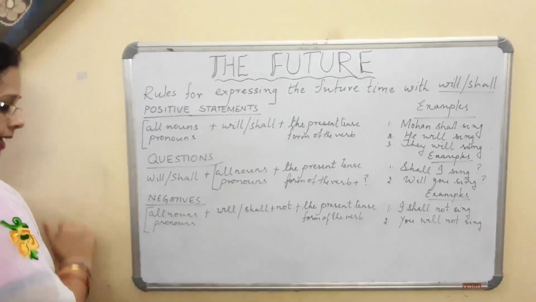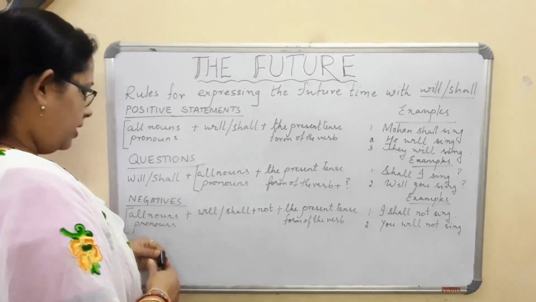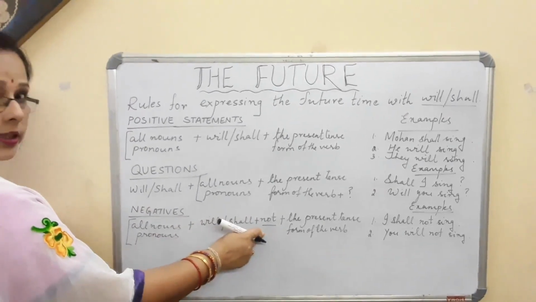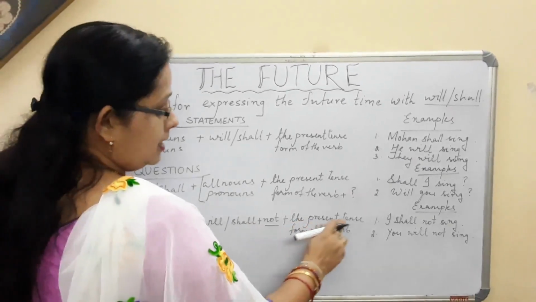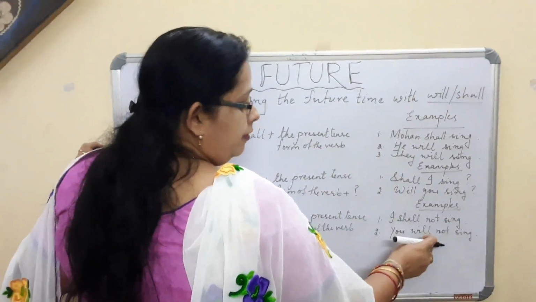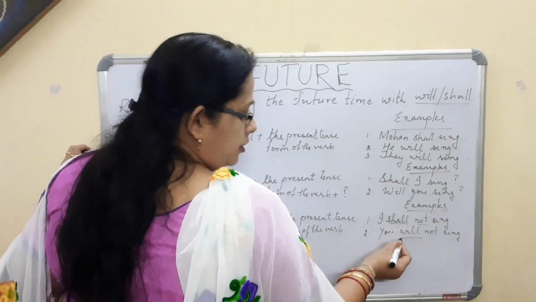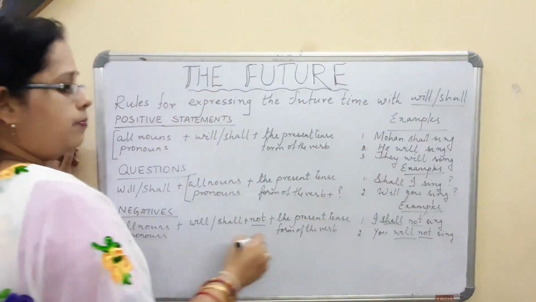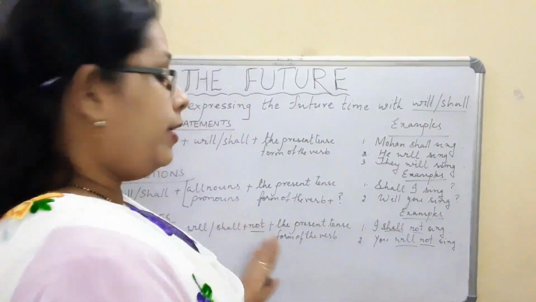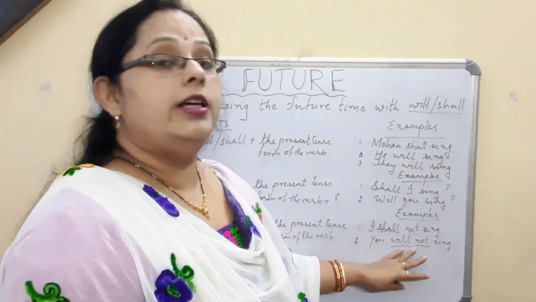Now, when we are talking about negatives, that is all nouns and pronouns plus will or shall plus not. The important part for the negative is not. You cannot use this not before will or shall. This is wrong. Will or shall plus not plus the present tense form of the verb. For example, you see, I shall not sing. You will not sing. That is, after the shall, after the will, you can use not. Now suppose if I say he will sing, what will be the example for making it into negative? He will not sing. Okay. They will sing, they will not sing.